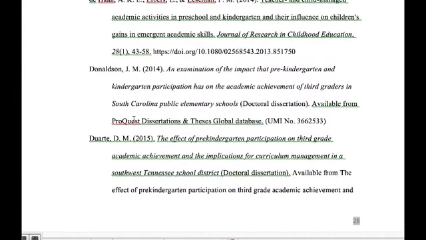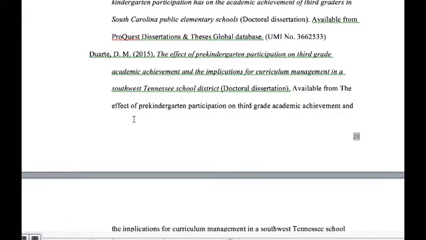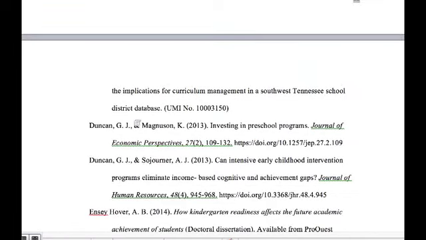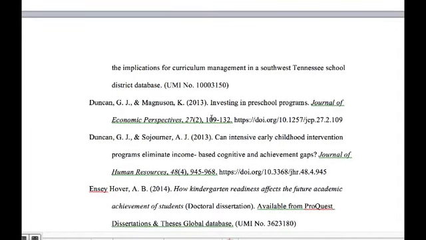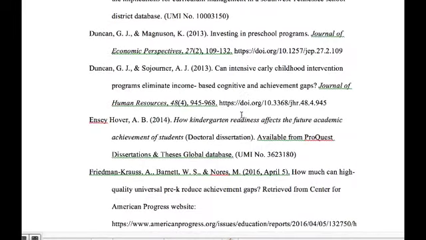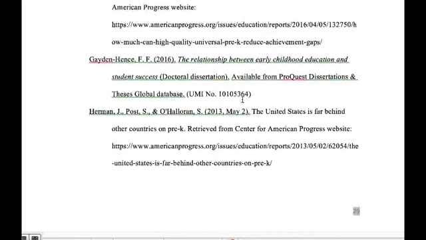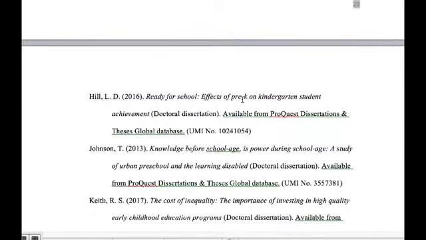So you can scroll down here and you can see some more references. And all of these she got from the William Woods University website. So here's an example of a peer-reviewed article that she got from the ERIC database. If we go further down here, here's another article she got from the database. Here's a dissertation that she retrieved from the ProQuest database. So you'll want to go to the ProQuest database as well as the ERIC site to get your journal articles. And so this is a complete listing of her 35 references.